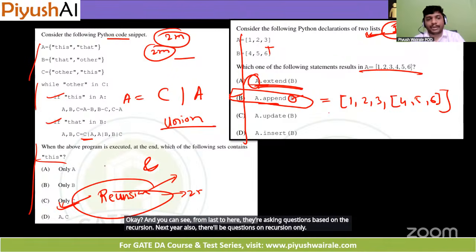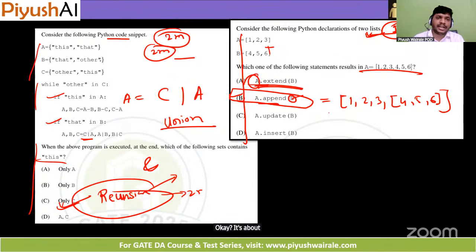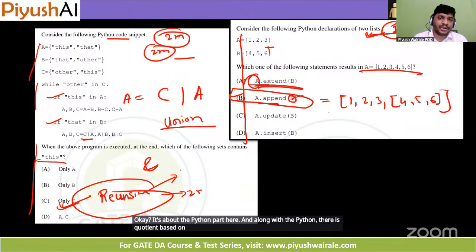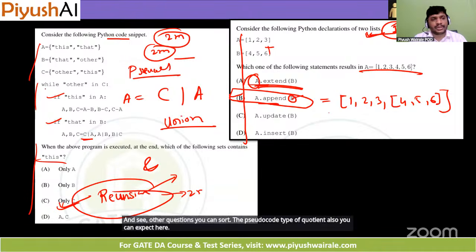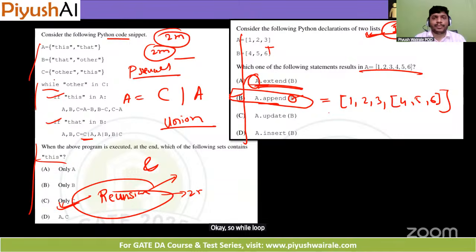It's about the Python part here, and along with Python there are questions based on pseudocode as well. So you can just check out this year's paper and see all the questions you can solve. So pseudocode type of questions you can also expect here. So while loop, if, for loop, like that.